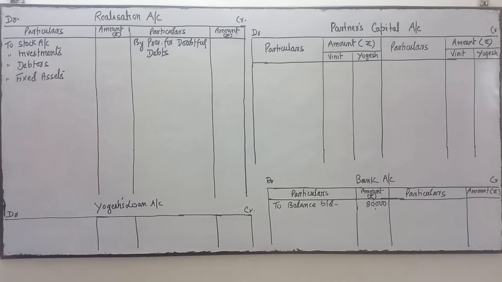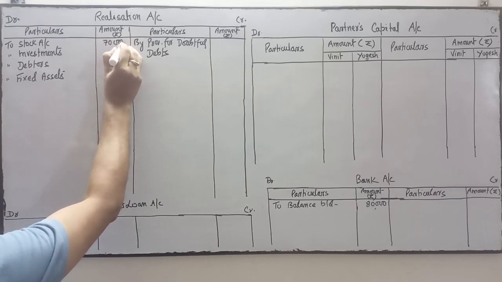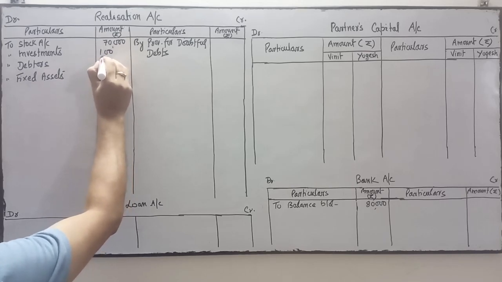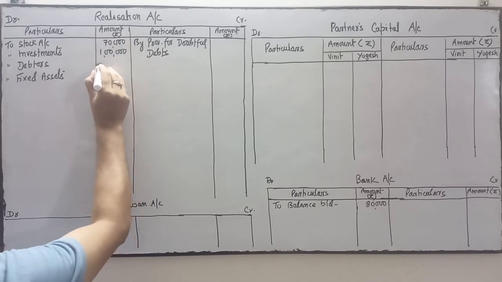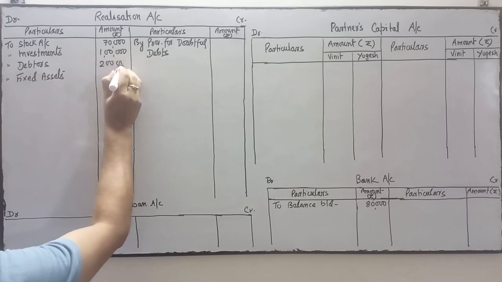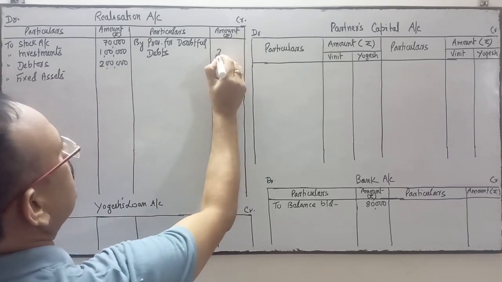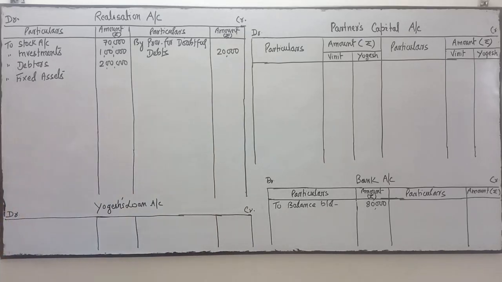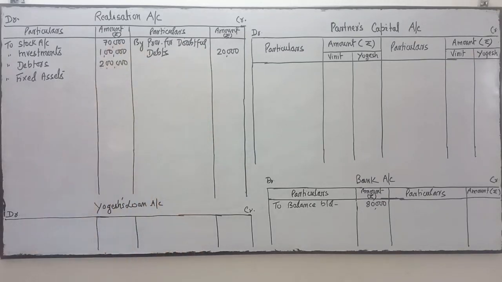We have already discussed this in the journal entry. So you have to write the stock, 70,000. Next item is your investment, 1 lakh. Very good, investment 1 lakh. Next item, debtors 2 lakhs. Provision for doubtful debts, we will write on this side because it's a credit balance. Provision for doubtful debts has a credit balance. So we'll close it by passing an entry, provision for doubtful debts account debit to realization account.